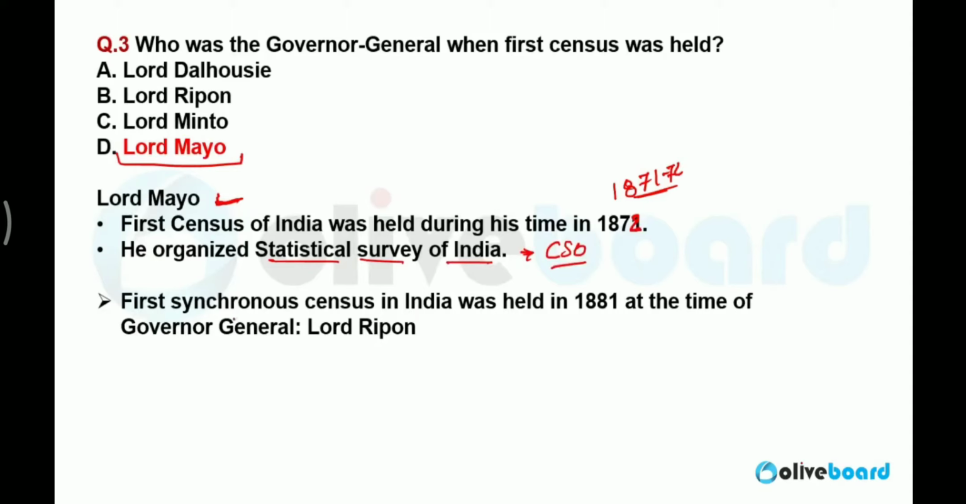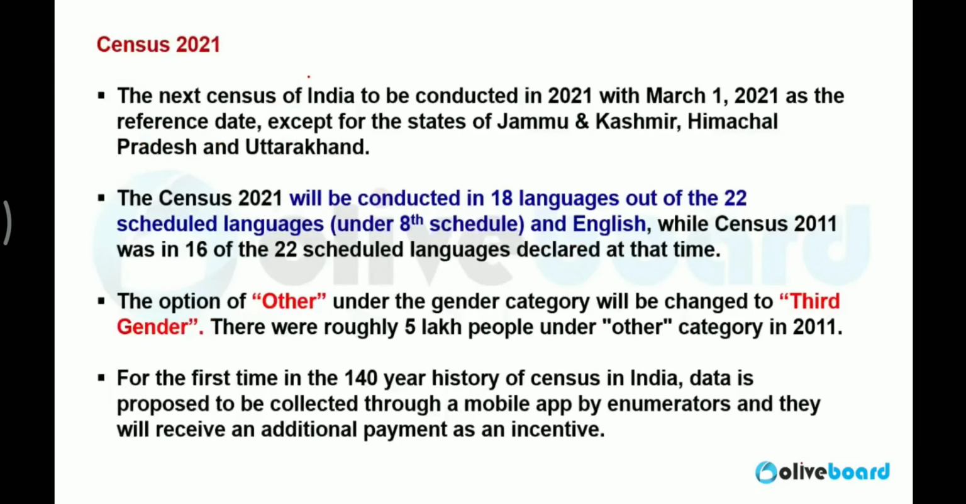The first synchronous census or unbroken series of census was started in the year 1881 at the time of Lord Ripon. So you should learn two names: Lord Mayo for the year 1872 and Lord Ripon for the year 1881. Let's move towards the detail.